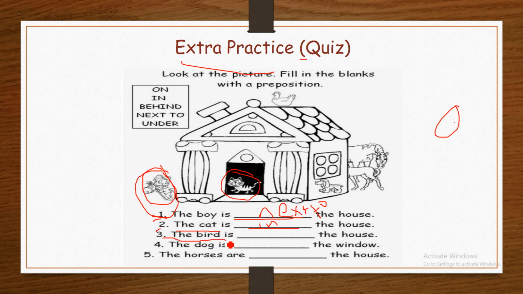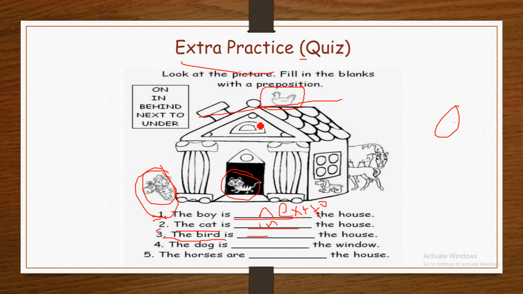Number 3, the bird. First, we have to find the bird. Here is the bird. The bird is blank the house. The bird is on the surface of the house.